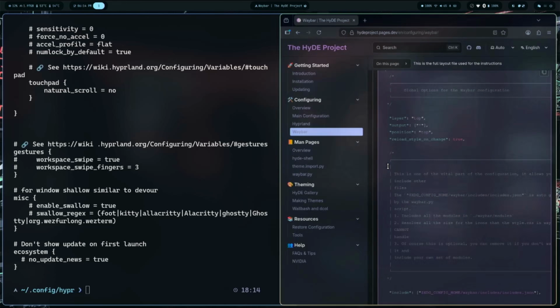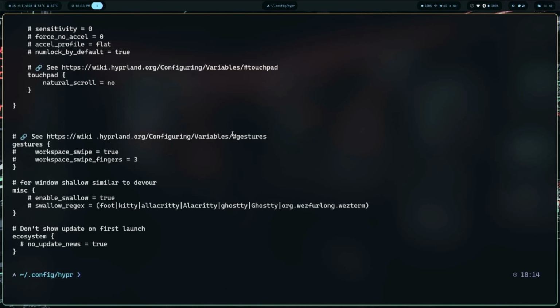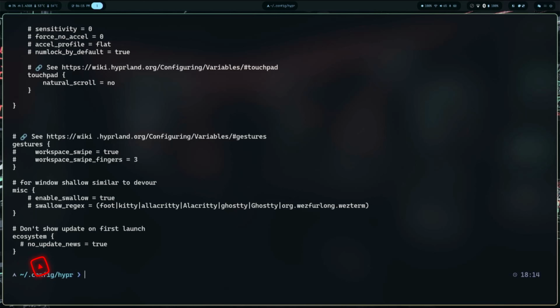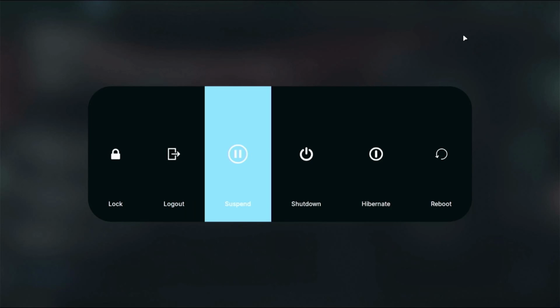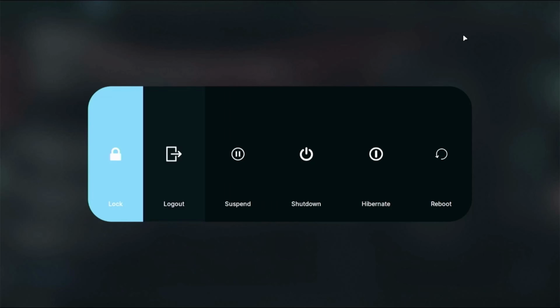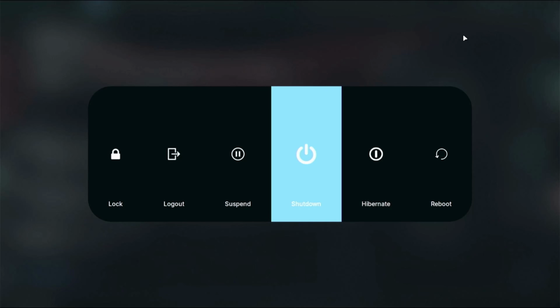What do you guys think? Are you so far impressed with HyDE, the Hyprland Development Environment? I think it's pretty cool. Does it hold a candle to Omarchy? You'll have to let me know down in the comments. What should I modify on this system? Should I make another video diving deeper into the HyDE configuration? And what do y'all want to see? For what I think, it's pretty fancy. I like all the various themes. We get a little more than Omarchy in that department, in my opinion. And it's nice. Are you guys going to take HyDE for a test spin? Or are you just going to push shut down?